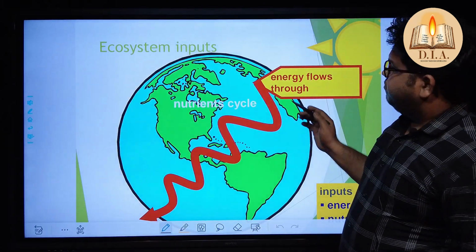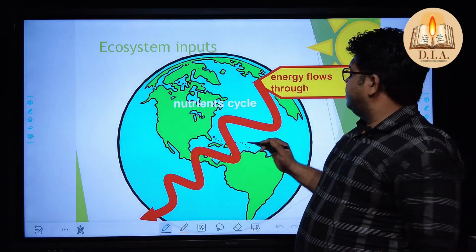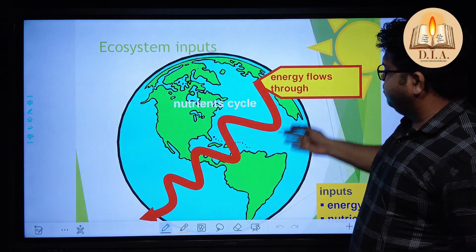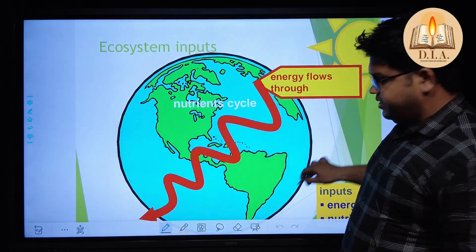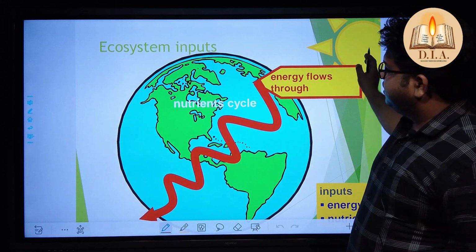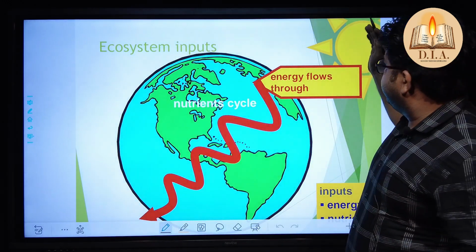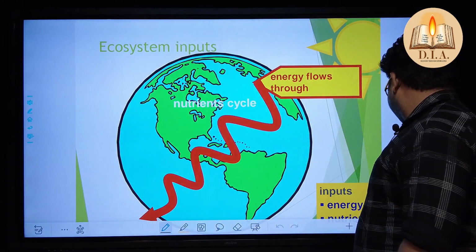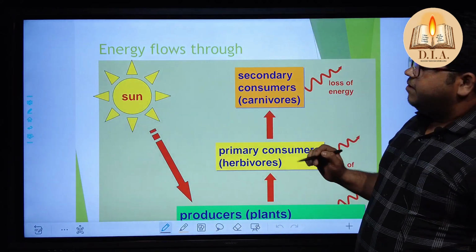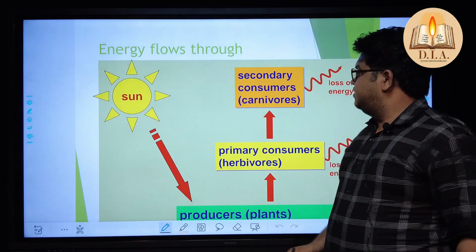Now, what is the input of an ecosystem? As I told you, energy flows through, and nutrient cycling always takes place, where the energy can't be destroyed, can't be created, it is coming directly from the sun. Now, how does the energy flow through it? Look at this.